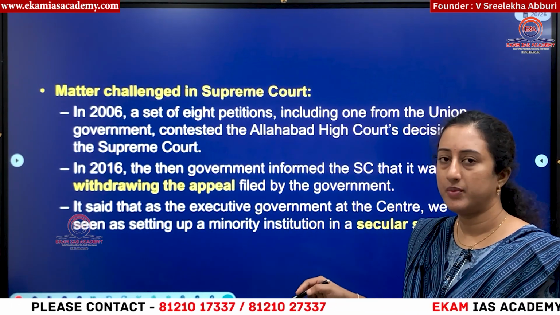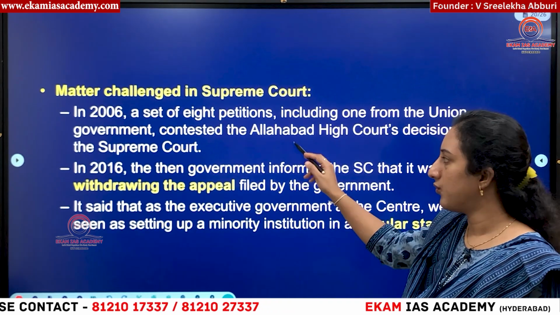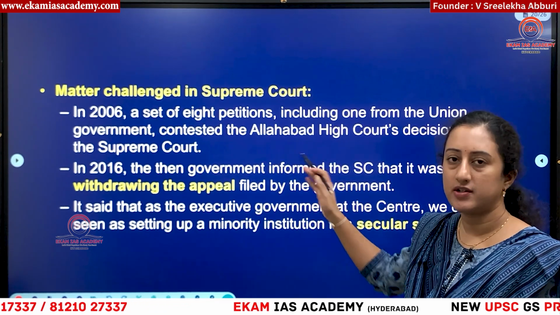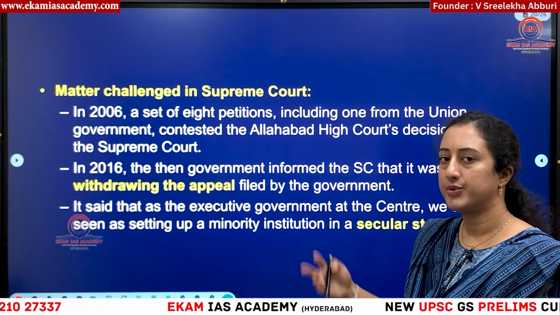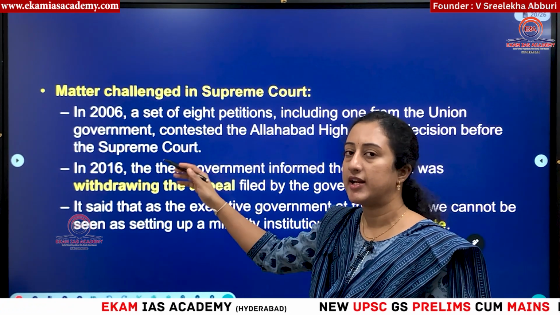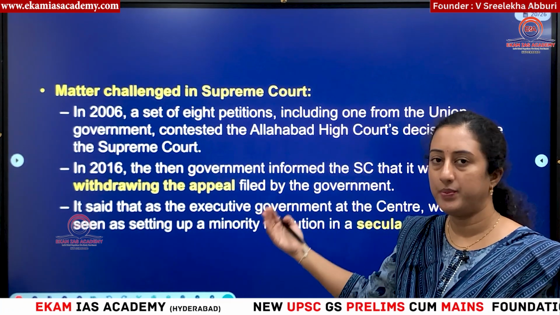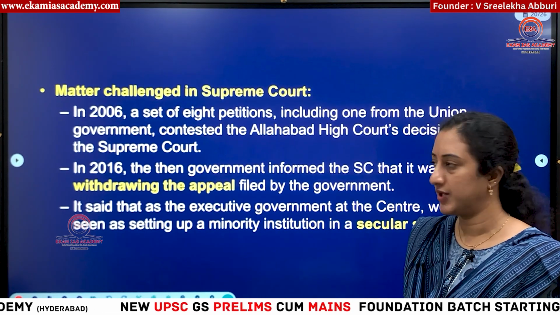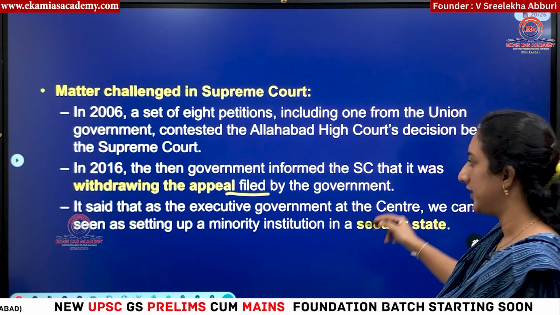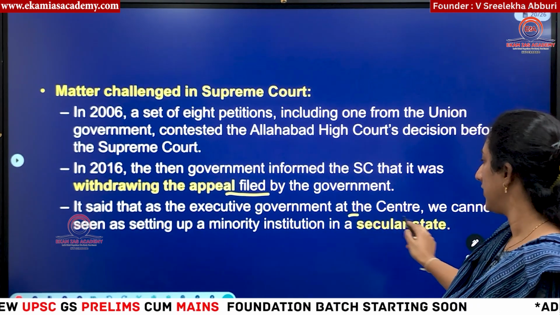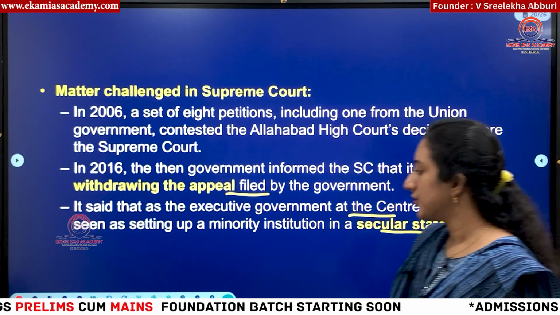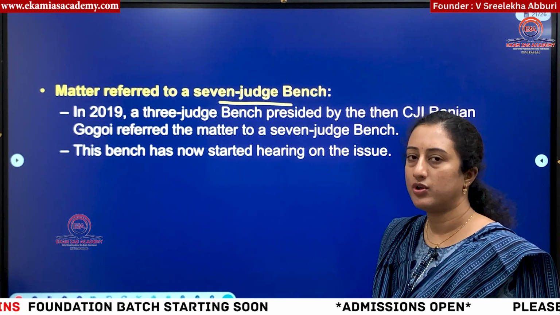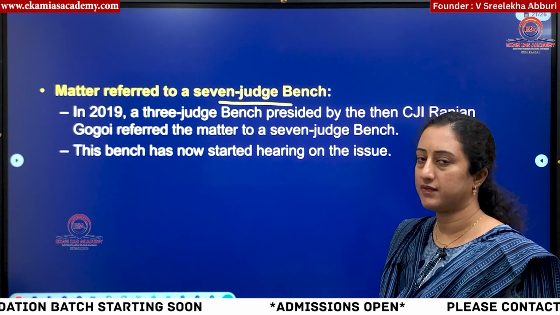Then in 2005, if you remember, the Congress government was in power, so they wanted to grant this recognition and filed an affidavit before the Supreme Court challenging the decision of the Allahabad High Court. But afterwards, in 2014 when the government changed, the government withdrew the affidavit filed by the UPA government, saying that we don't want to confer minority status on Aligarh Muslim University. The appeal was withdrawn in 2016 by the present government. Since it is a secular state, this created controversy, and some people wanted to challenge this decision of the government.